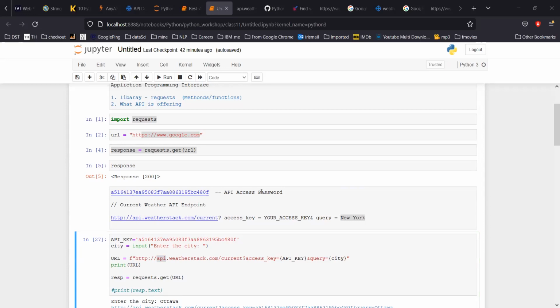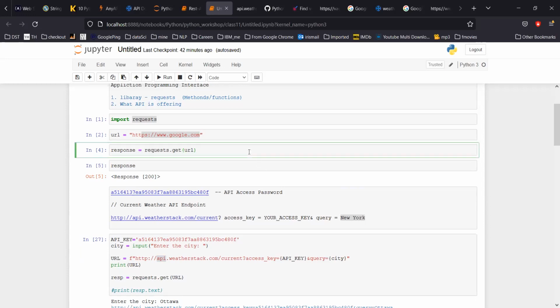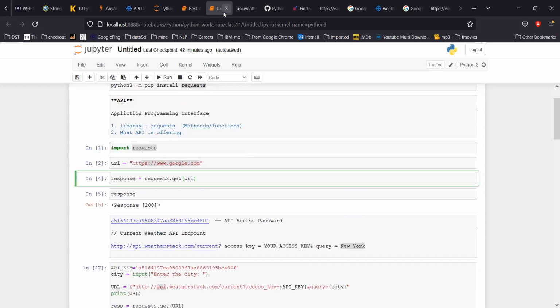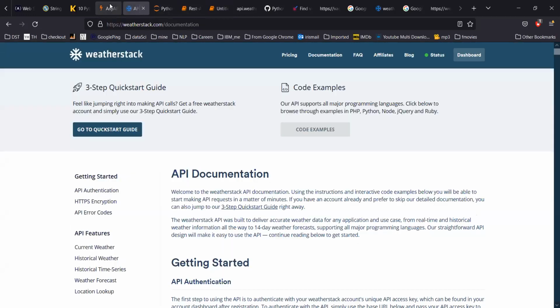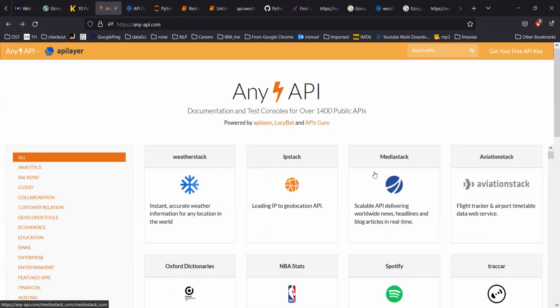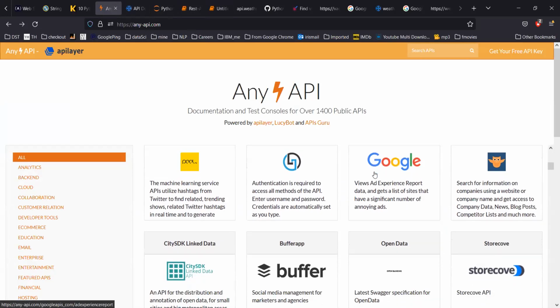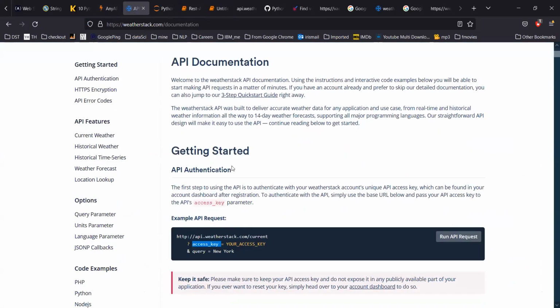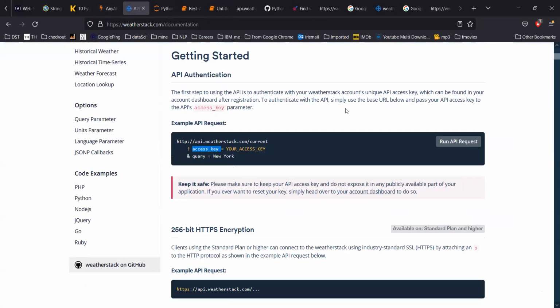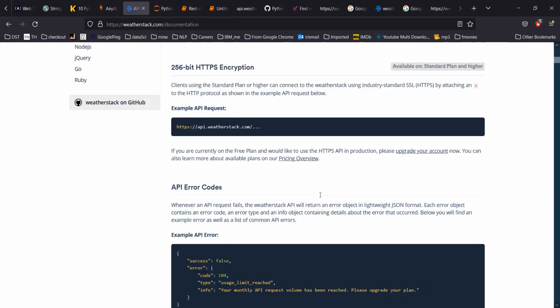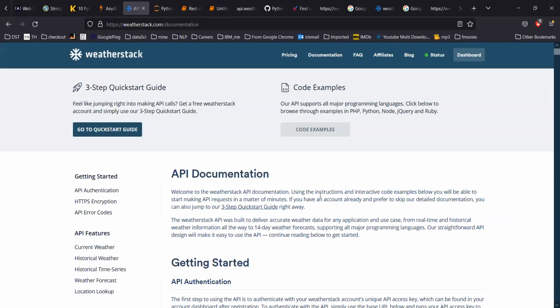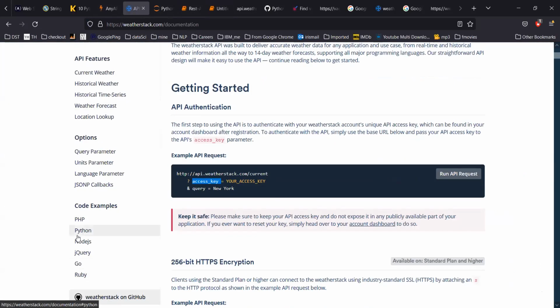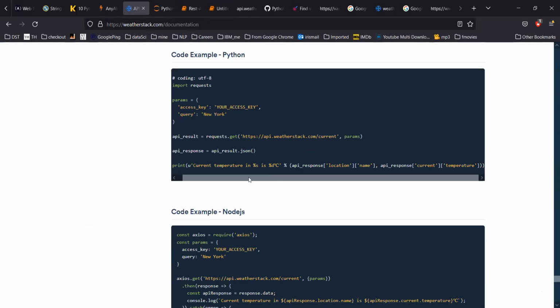For every API, I'll share this link, and I request you not to go for other APIs, because those seem more complicated for beginners. Don't go there. Stick with this simple API, the Weatherstack API only. We have to click on Python, and there is a complete sample available for Python, showing how to run the whole code.